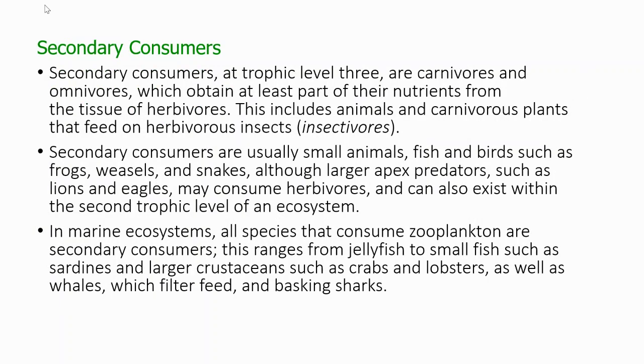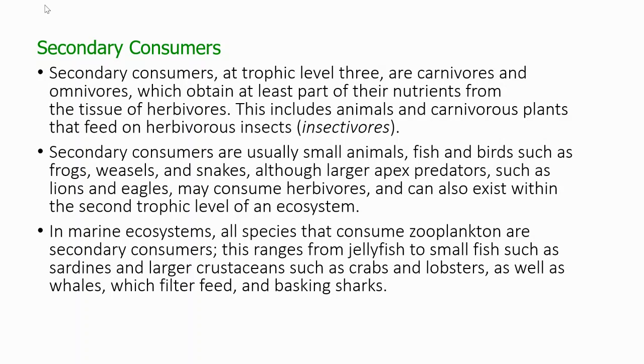Secondary consumers. Secondary consumers at trophic level 3 are carnivores and omnivores, which obtain at least part of their nutrition from the tissue of herbivores. These include animals and carnivorous plants that feed on herbivore insects, called insectivores. Secondary consumers are usually small animals, fish, and birds such as frogs, weasels, and snakes.